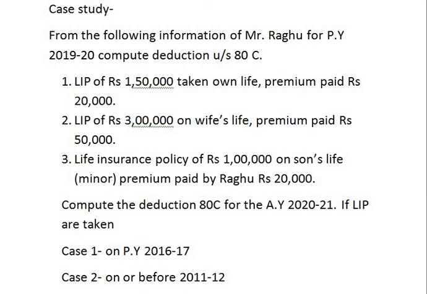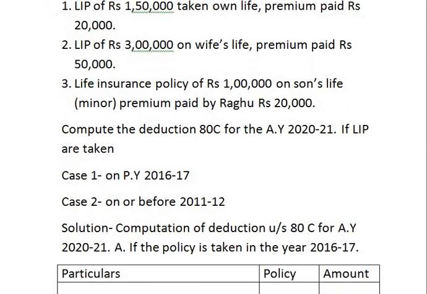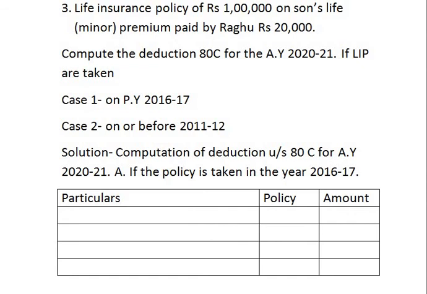Let us start solving the sum. We are given two case studies, therefore we have to solve the sum 2 times. 1, for year 2016-17 we have to take deduction at 20% on life insurance policy. So let's get started. I request all the students to first note down the sum and then see the solution.